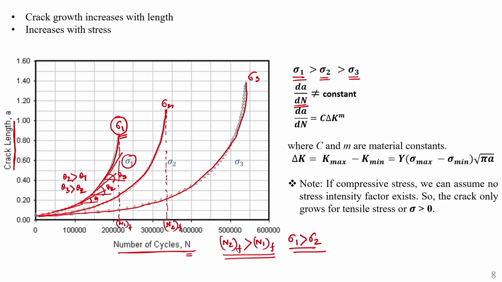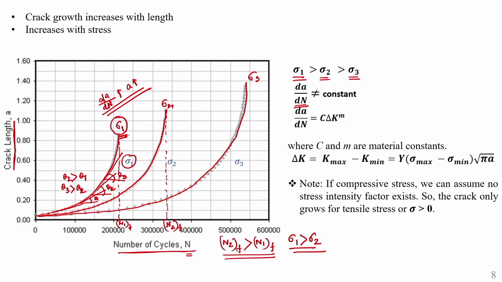You see, if the crack length increases for a particular stress cycle, then your dA by dN also increases. That means the crack propagation rate also increases for a particular number of cycles, that you can observe, because dA by dN increases if the crack length A increases, because this slope is increasing, correct.